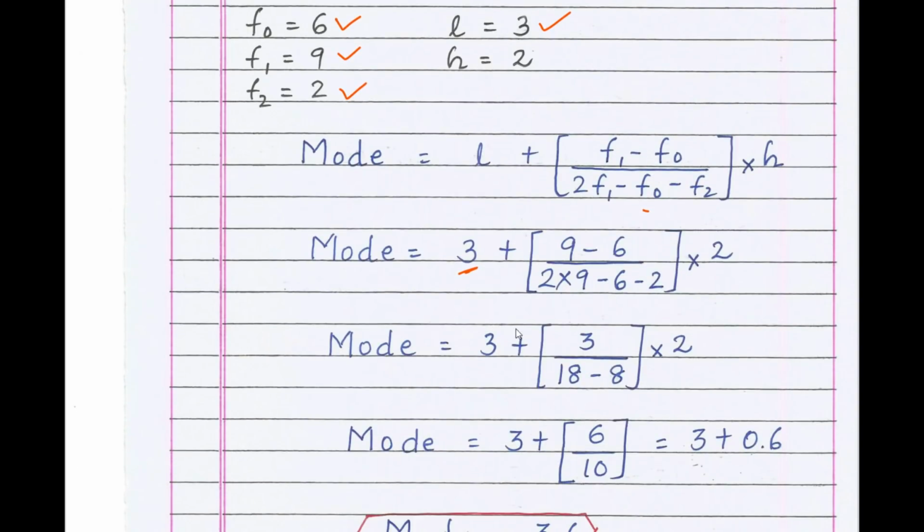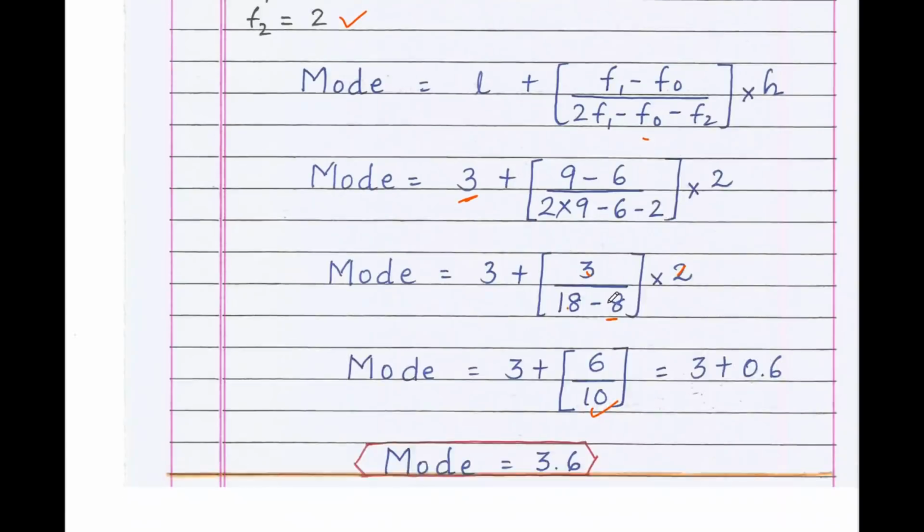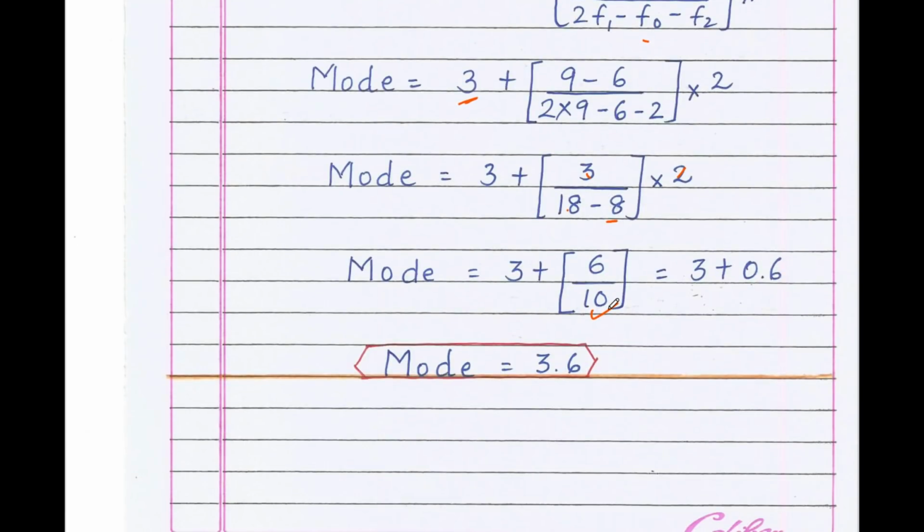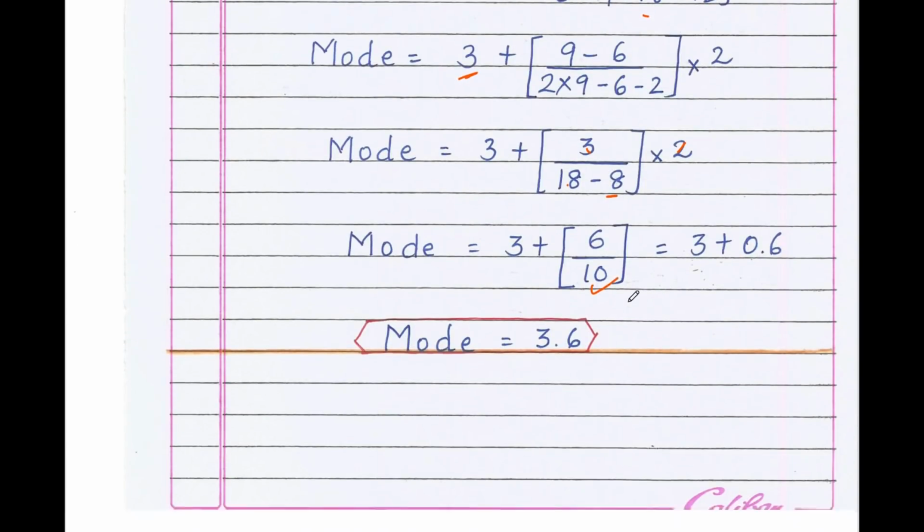Now what you get? 9 minus 6 is 3. 2 nines are 18 minus 6 minus 2 is minus 8. 18 minus 8 is 10. 3 twos are 6. 6 by 10 is 0.6. Therefore mode equals 3 plus 0.6 is 3.6. Therefore the mode of the given data is 3.6.